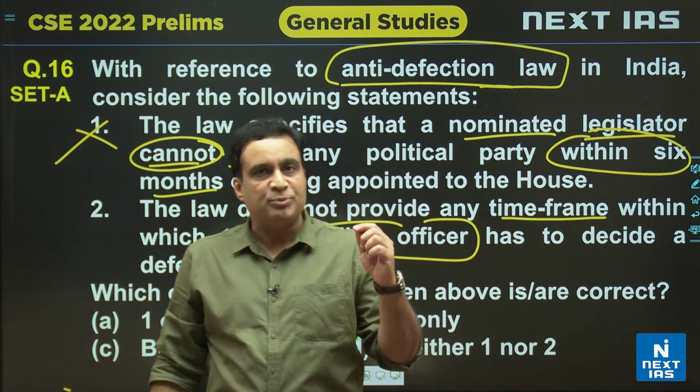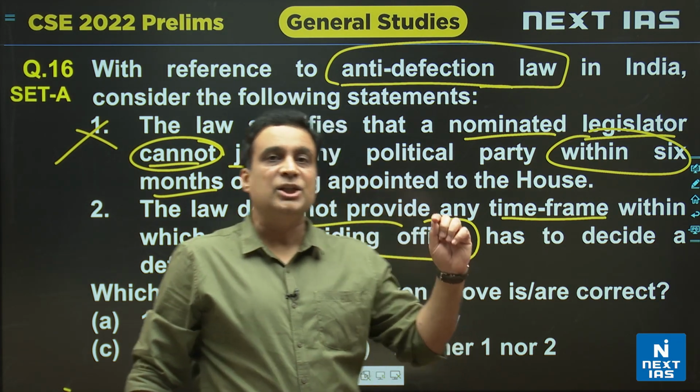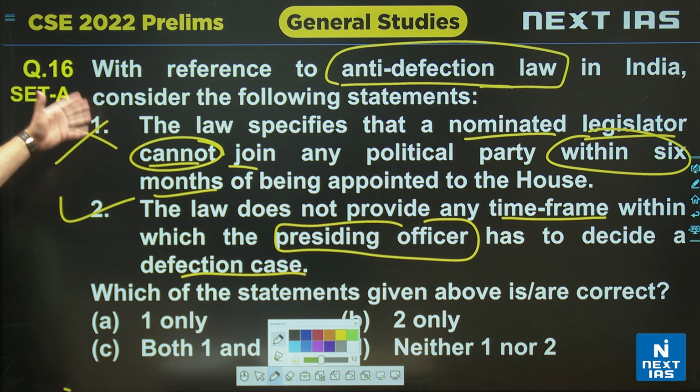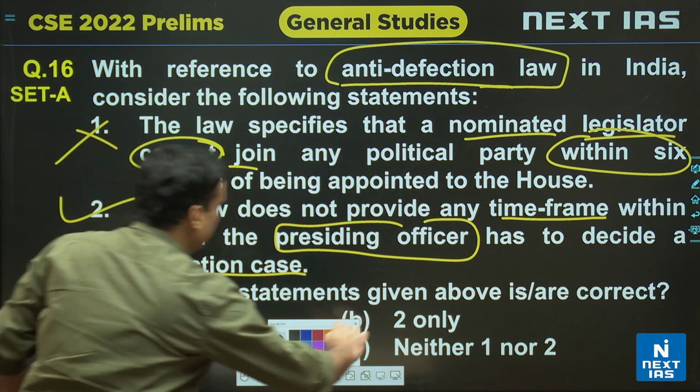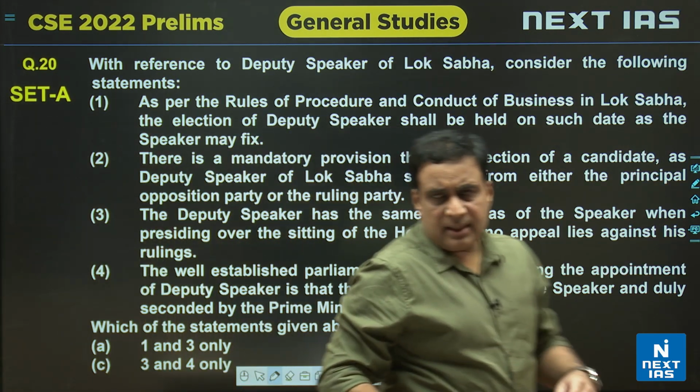Had you been reading the newspaper, and even if you are not reading the newspaper, in class notes also we discuss these issues in detail. So this statement is correct and that is wrong. So the answer is B. Answer hai B. Now this question is again very easy.